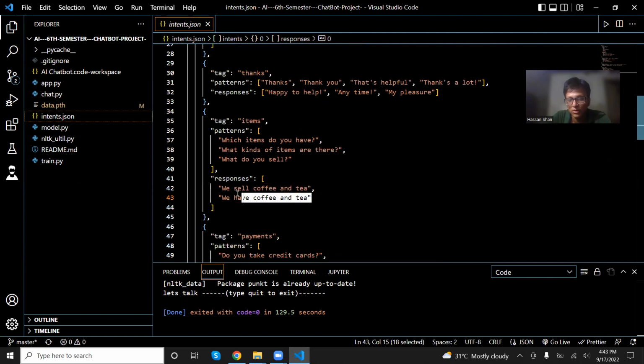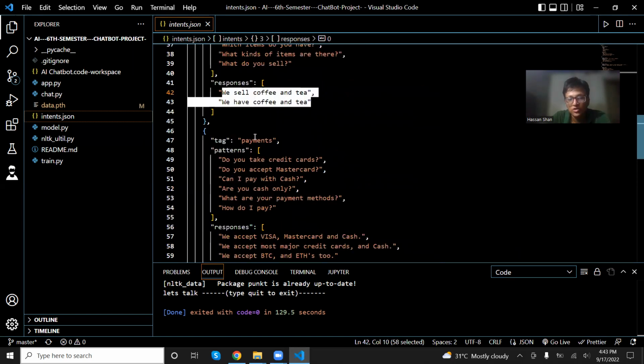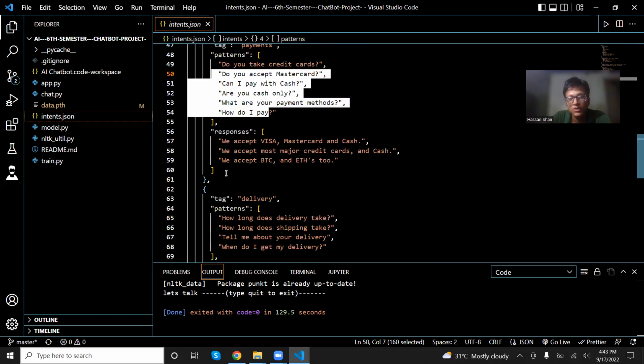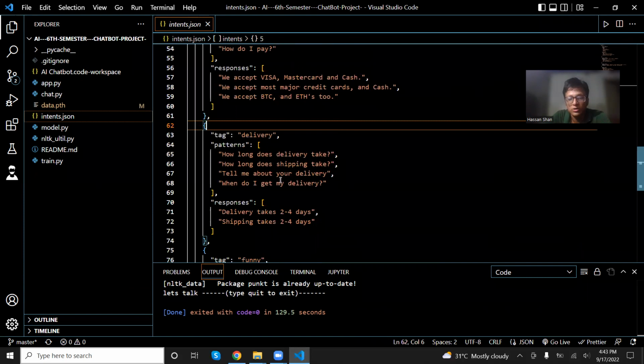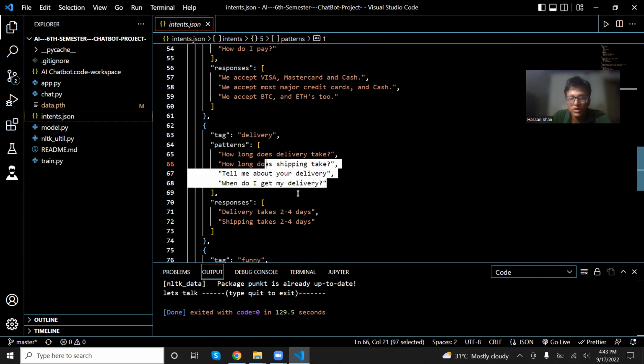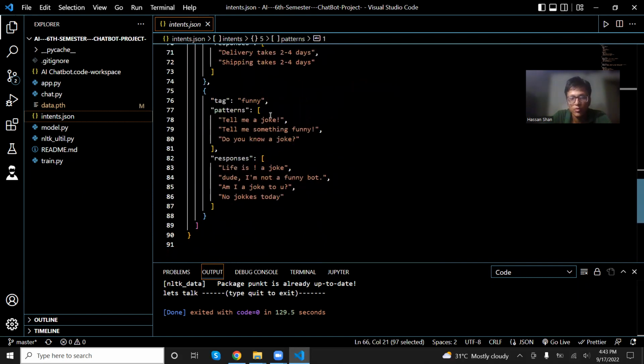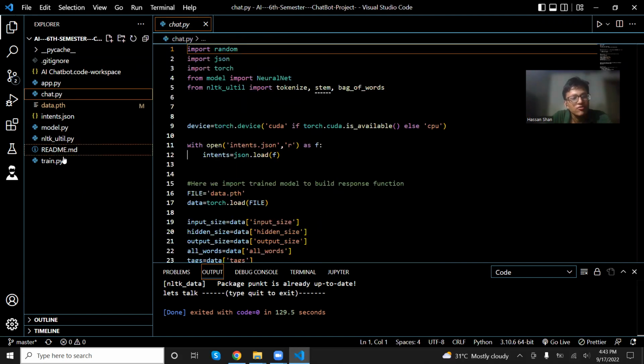Then it gives a random response, between "we sell coffee" or "we have coffee and tea." Talk about payments, we're going to talk about that too, and again, the response is over here. And what about delivery? We didn't talk about delivery, but still, if you talk about delivery here, it will say it takes 3 to 4 days. If you want a joke, you'll get a joke too. Again, and I've trained the data here.